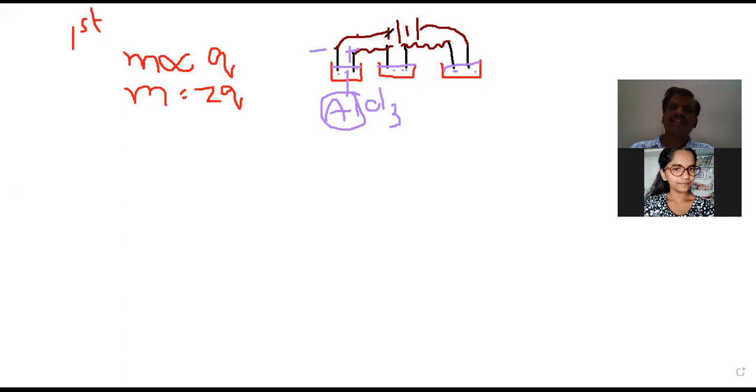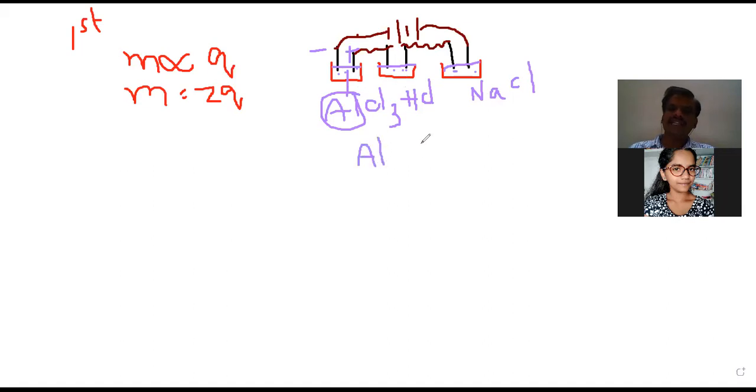You see here in the terminals of a battery, if you take it. Similarly here also let us take HCl. Here let us take H2O or let us take NaCl. Then my question is, at the cathode we know that in the first cell aluminum is deposited.